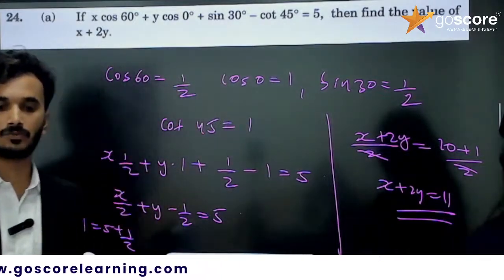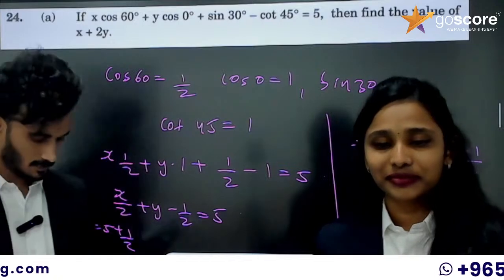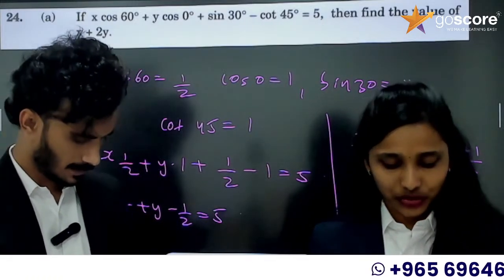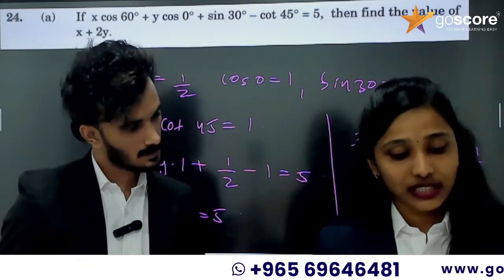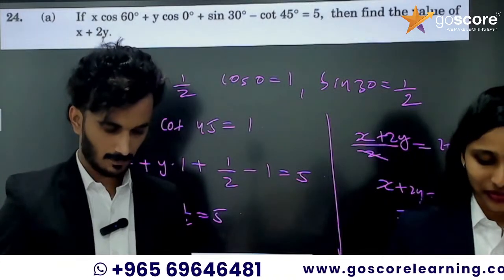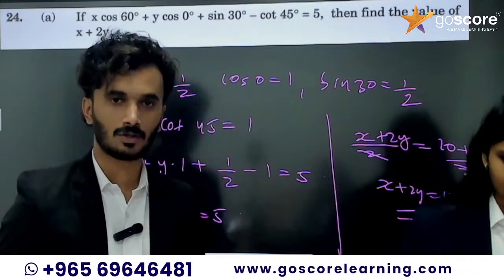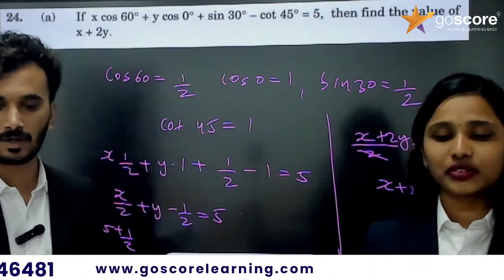How many of you got 11 as the answer? No one is commenting. What happened to you guys? Aditya commented 24 meter, that is the previous question. How many of you got 11 as the answer? x plus 2y is equal to 11.